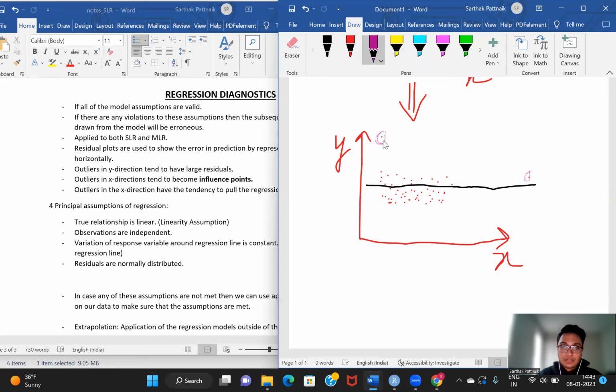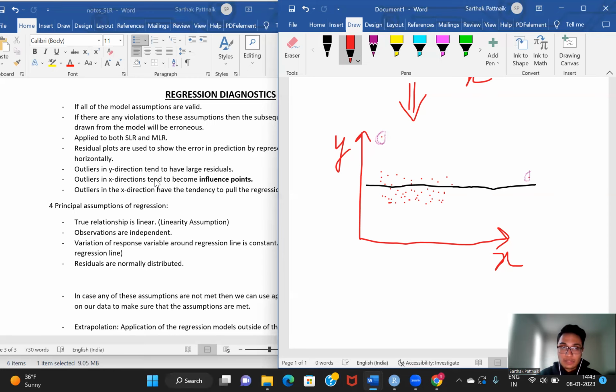Now, the property of an outlier in the y direction is that it has a large residual, which you can clearly see over here, because this is the distance that this particular point has from the regression line, and compared to all other points, it has a greater distance. So these points tend to have extremely large values of residuals.